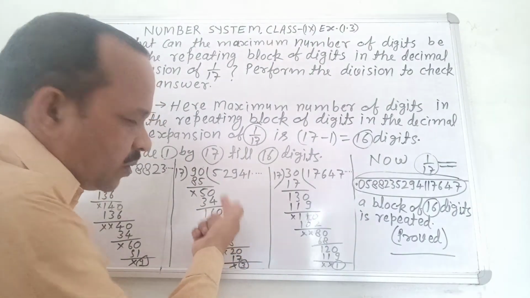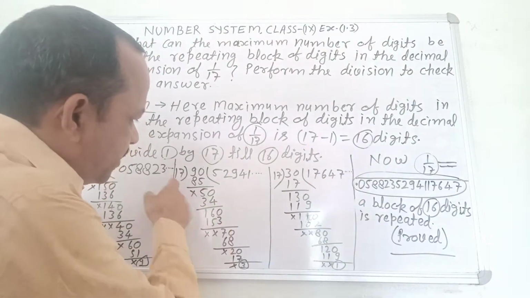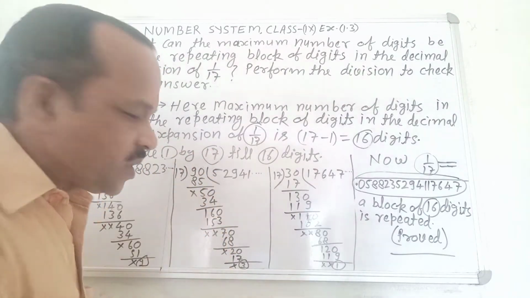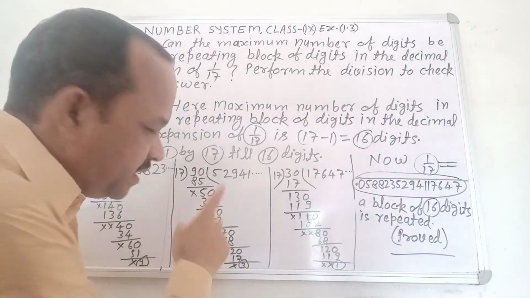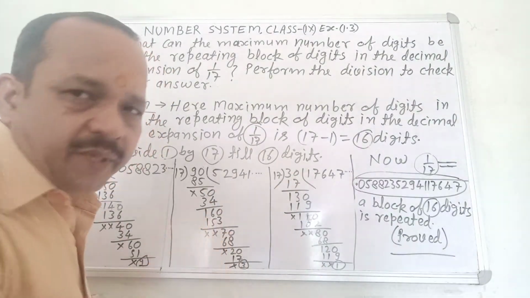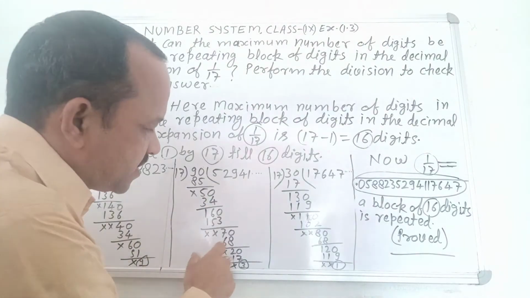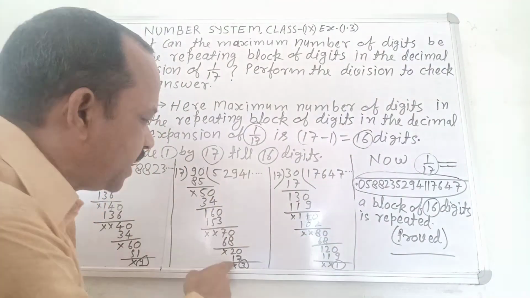You write 0 after 16, it becomes 160. 160 divided by 17. 17 9s are 153. 153 subtracted from 160, you find 7. Then you write 0 after 7, it becomes 70. 70 divided by 17. 17 4s are 68. You subtract 68 from 70, you find 2.